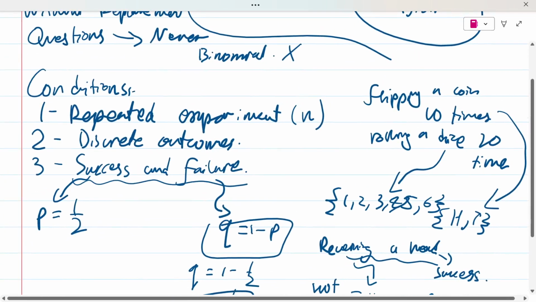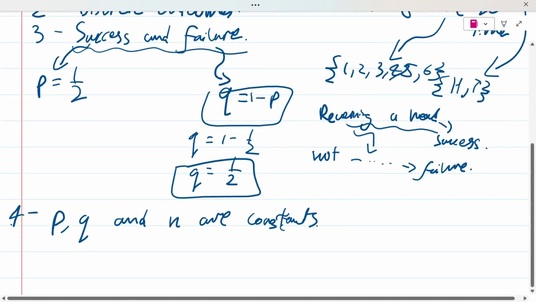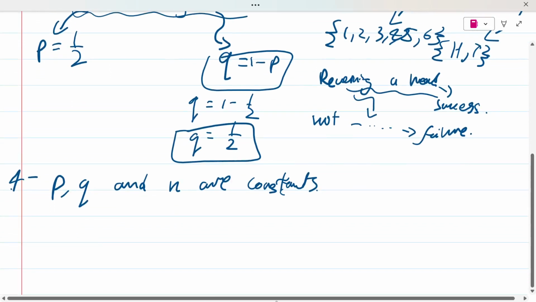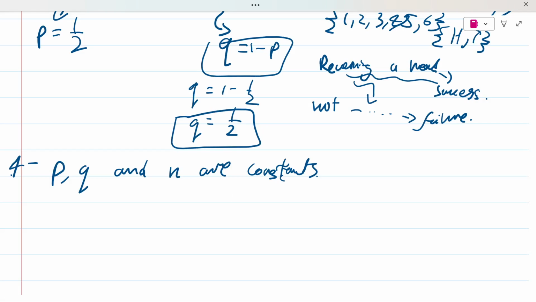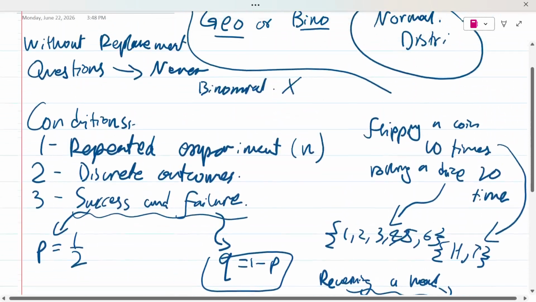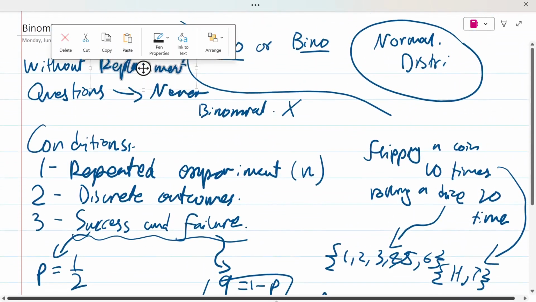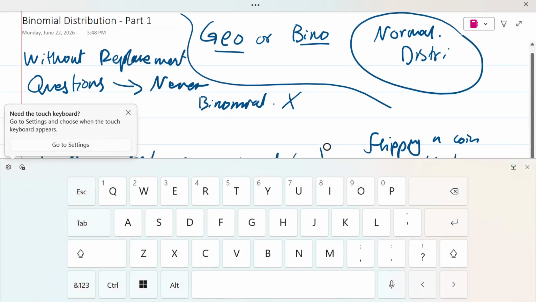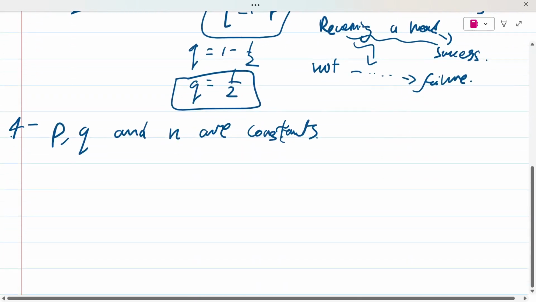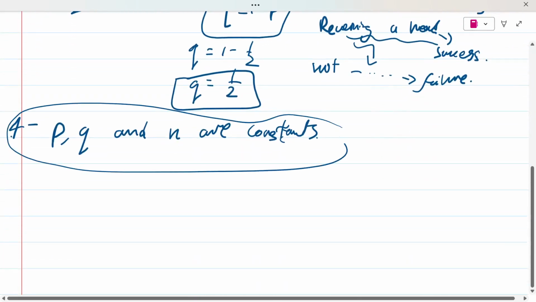This must be a binomial distribution. But look, hold your horses. Remember to take a look at the fourth condition. If P, Q, and N are not constant, you can never ever have a binomial distribution. And what did I say at the very beginning of the lecture? Without replacement questions can never be binomial. They can never be binomial. You know why?